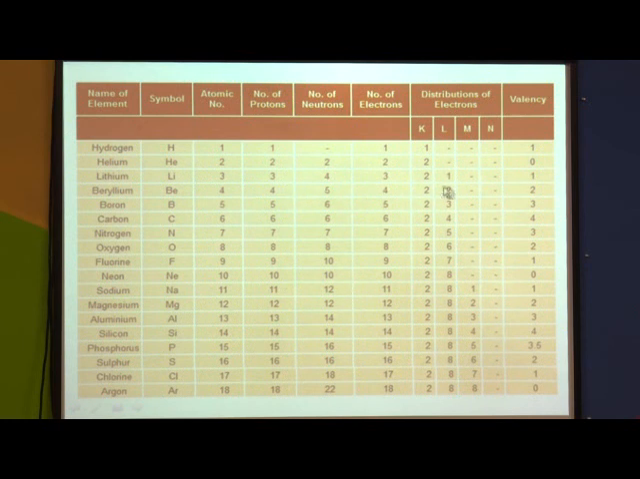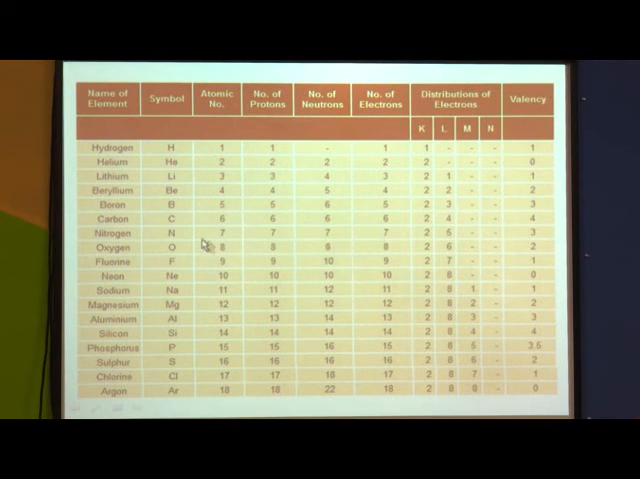Similarly, beryllium has 2 electrons in its outermost shell, so its valency is 2. Next one is boron with 3 electrons in its outermost shell, so valency is 3. Carbon has 4 electrons in the L shell, valence electrons are 4, so its valency is 4.